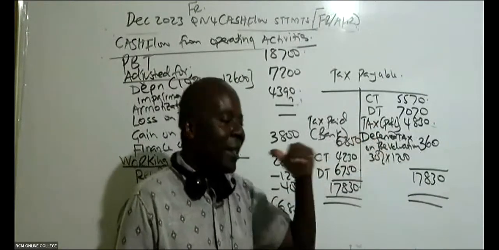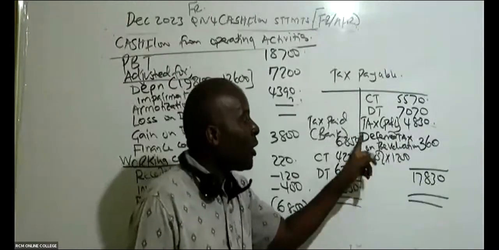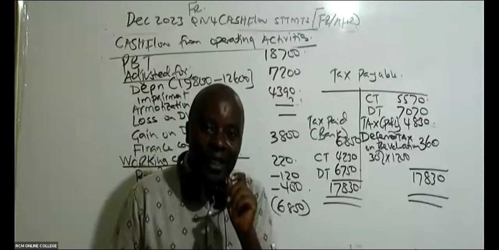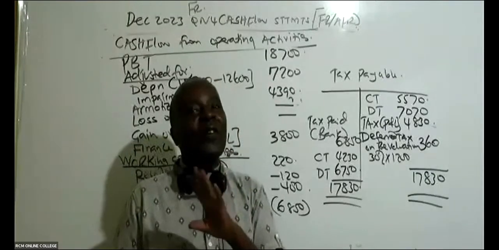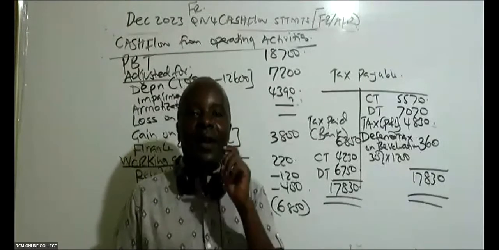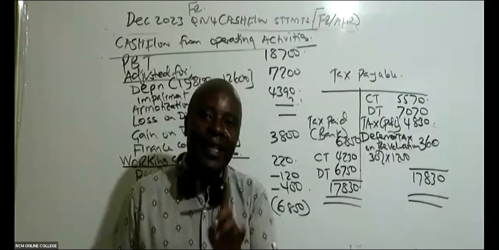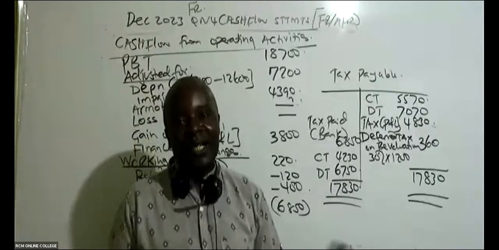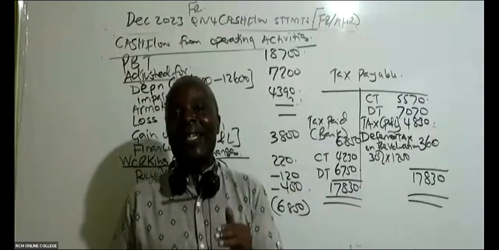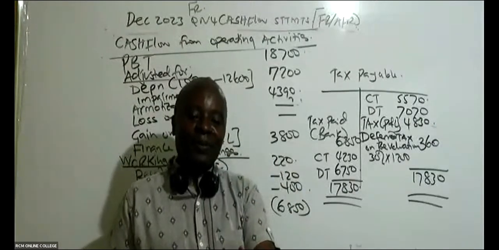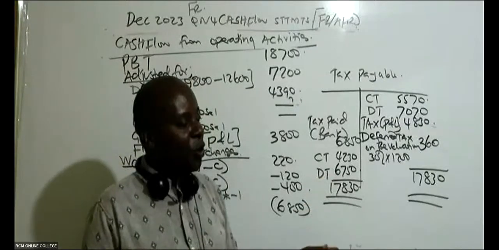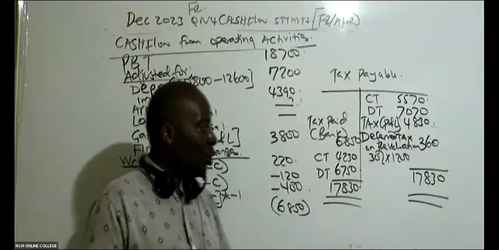And number two, like 80% of the students will not remember the impact of revaluation on the deferred tax. Very few remember IAS 12 Income Taxes. The problem with KASNEB students is they don't invest in knowing standards.